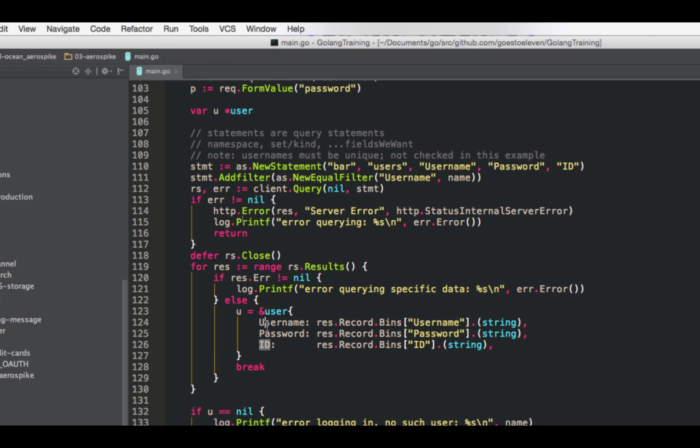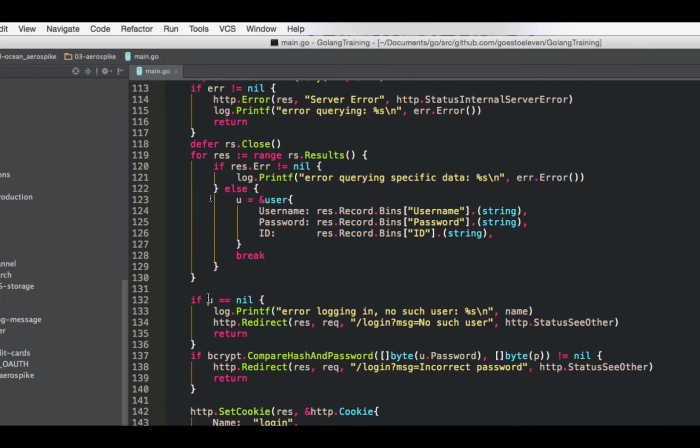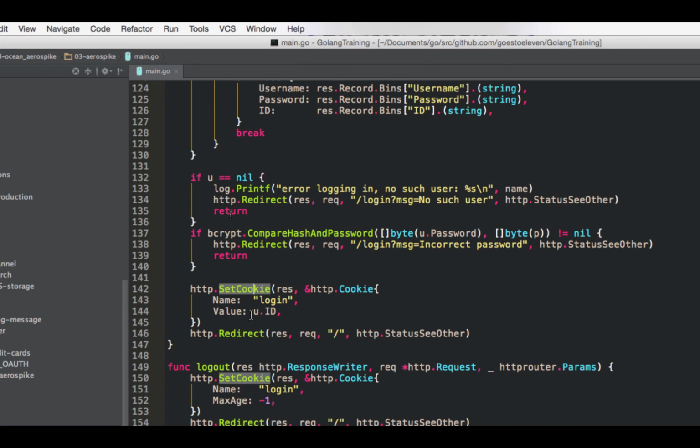Are we assuming usernames are unique in our app? Our code does not check that. We are assuming that it is unique in this particular bit of code because we're breaking as soon as we find something that matches. So don't create two users with the same username. Our code will not tell you that. Do we check for a valid username and password here? Do you check the password here? Down below. Okay. So if u is nil, then there was no such user. Then we check our password, and then set the cookie and redirect.